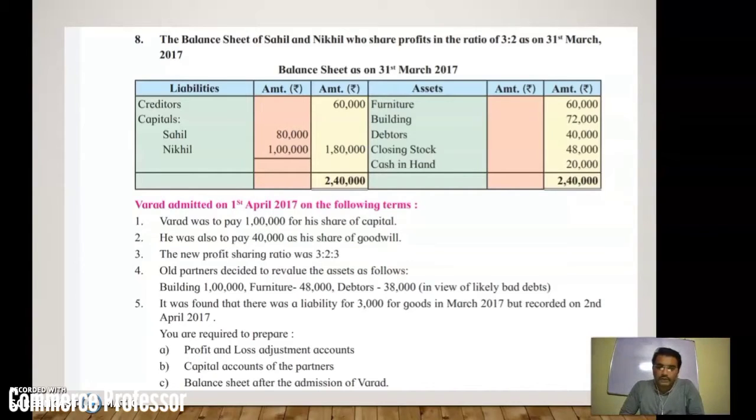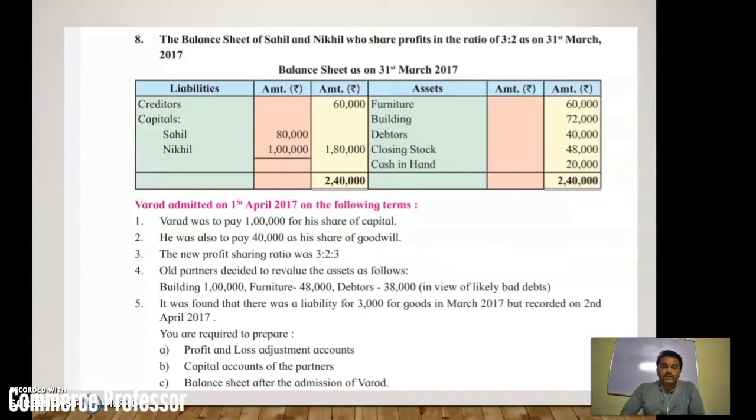So we need to open a cash account in the problem when we show the effect of the admitted partner's capital. That we will see afterwards. First of all, see the adjustments given, on which conditions the third partner Varad is admitted. Varad was admitted on 1st April 2017, that means the first day of the next year, on the following terms.